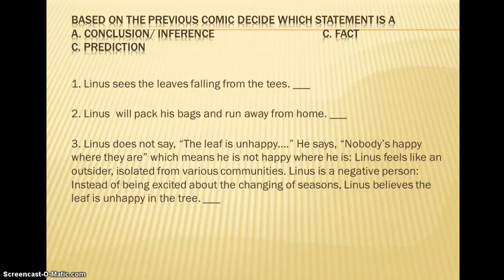Linus sees the leaves falling from the trees. 1. Linus will pack his bags, run away from home. 2. Linus does not say the leaf is unhappy. He says nobody's happy where they are, which means he is not happy where he is. Linus feels like an outsider, isolated from various communities. Linus is a negative person. Instead of being excited about the changing of seasons, Linus believes the leaf is unhappy in the tree. You know, clearly you could probably get what A, B, and C is, but the question is why. So the why is what the video is for.